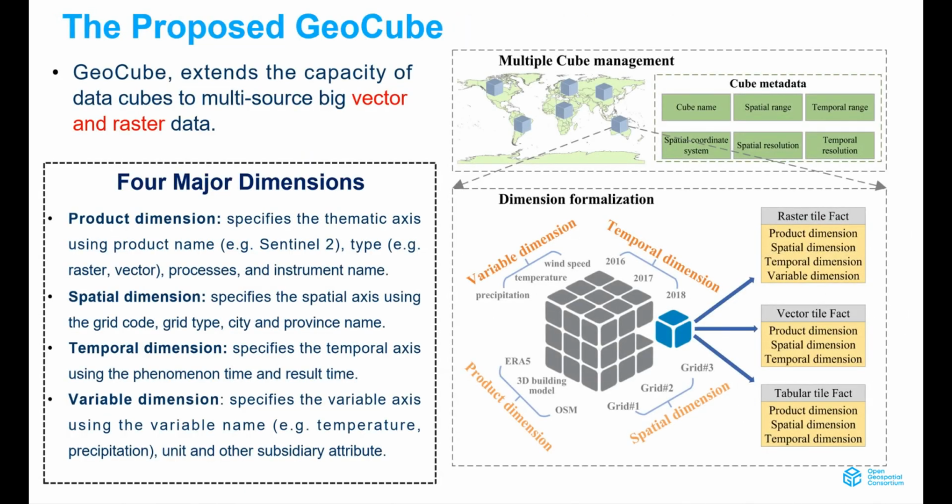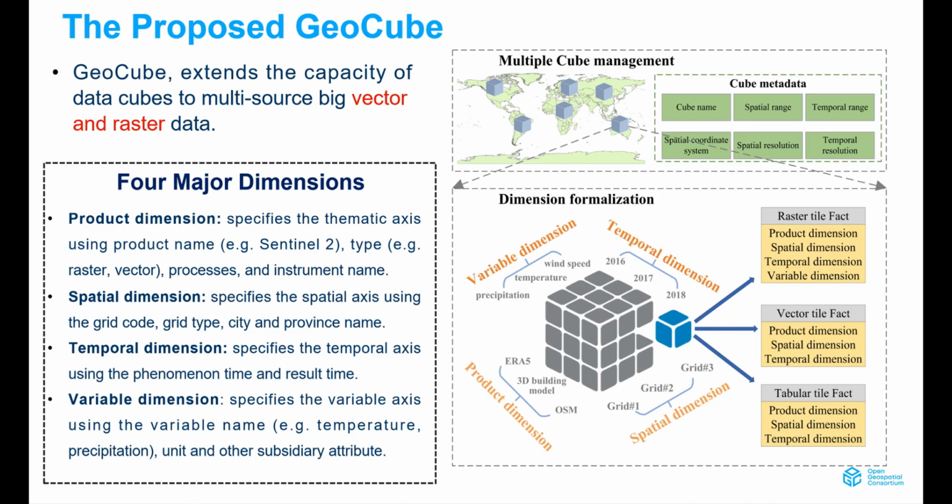To tackle the intricate challenges posed by various data sources, we leverage GeoCube technology developed by Wuhan University. This technology enables us to expand DataCube by incorporating data from various sources, both vectors and raster data, with the goal of seamlessly integrating 3D and 4D data. Our data organization model revolves around 4 key dimensions: product, space, time, and variable.